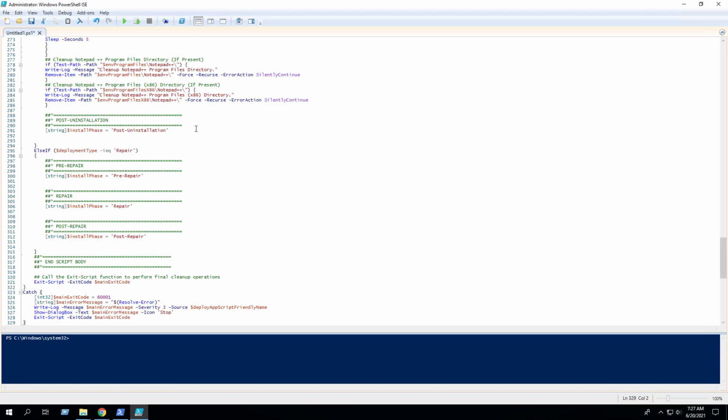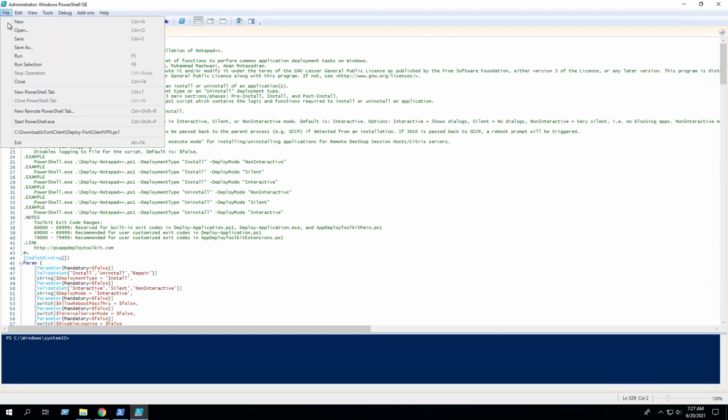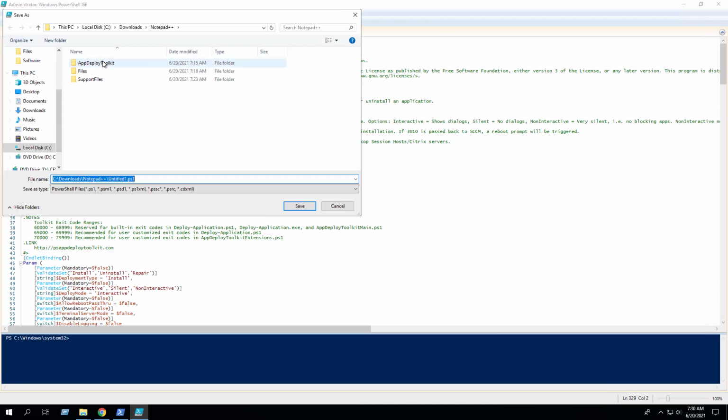Paste our code in. Save the script to the C downloads Notepad++ directory, and we'll name the file deploy-notepad++.ps1. Click Save.